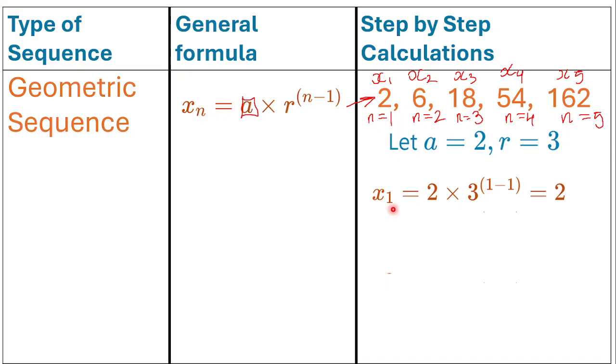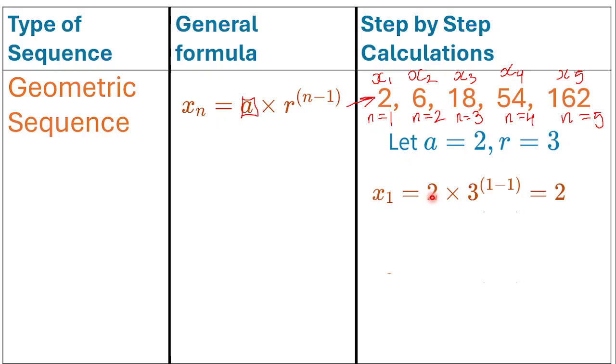X sub 1, that's because we're trying to find the first term, so n is equal to 1. So wherever we see n, we're going to put 1. We put 1 here because n is equal to 1, and here as well, just like how we see inside the formula, n is here and n is here. So 1 goes in each place n appears.